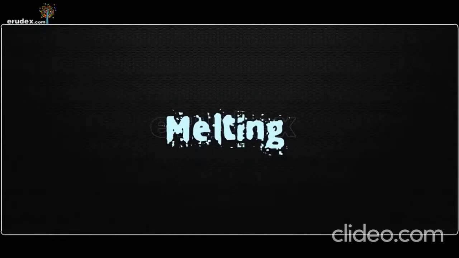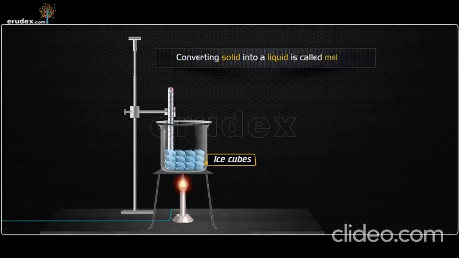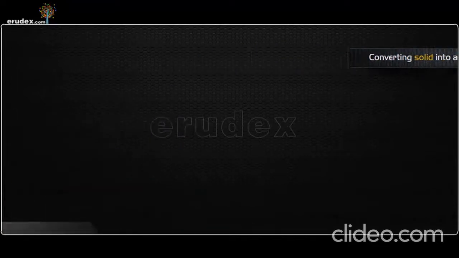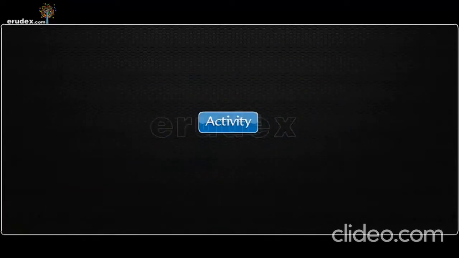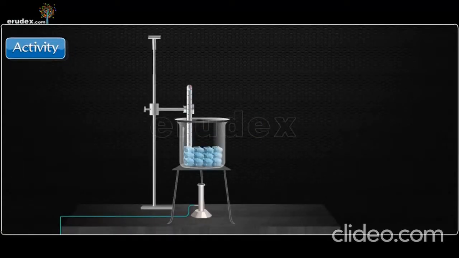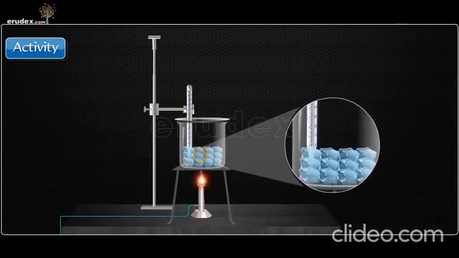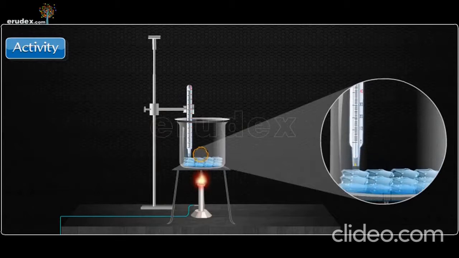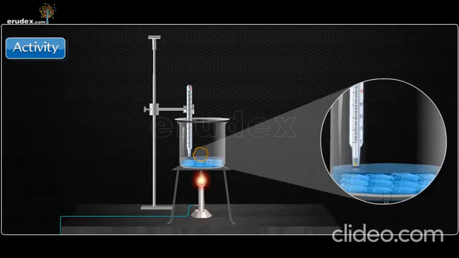Melting. Converting solid into a liquid is called melting. Activity. Take small ice cubes in a beaker. Insert the thermometer into the ice cubes. Heat the beaker, keeping it on a burner. Does the temperature of the ice change during the process of melting? Now let us find out.